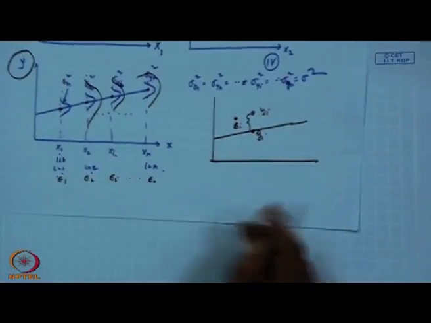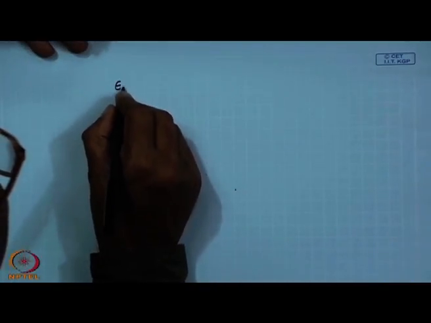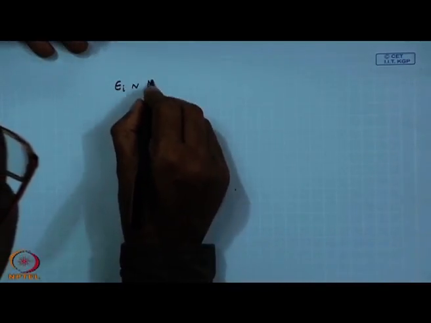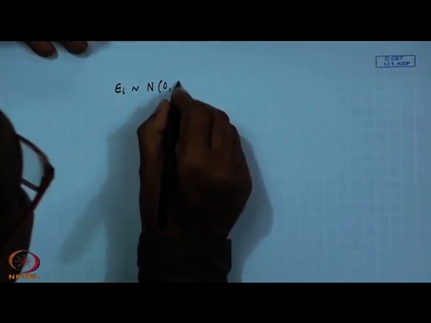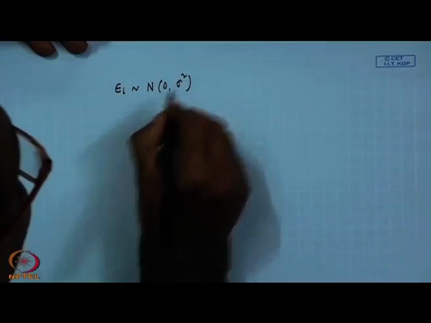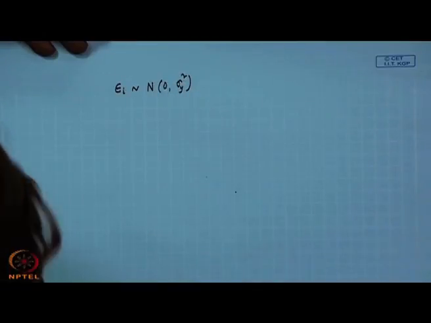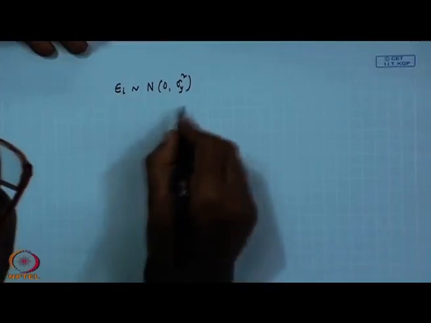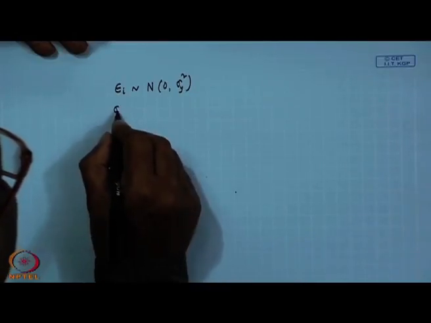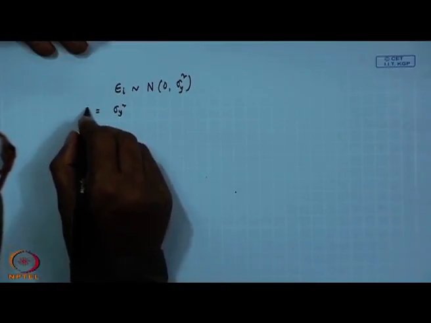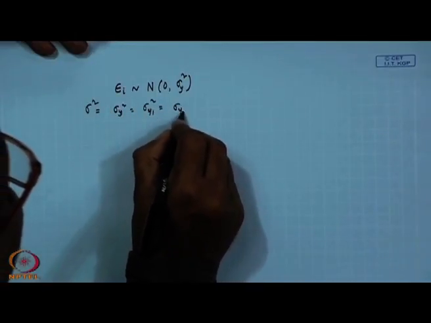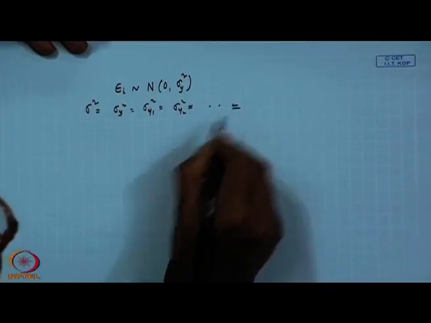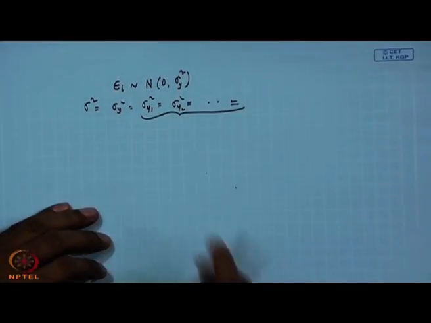So, the error will follow this type of distribution. Epsilon i will follow normal distribution with mean 0. And what will be the variance? Variance will be sigma square, sigma y square. That means, what is this one? We are writing sigma square equal to sigma y1 square equal to sigma y2 square for all observations, for equal variance.